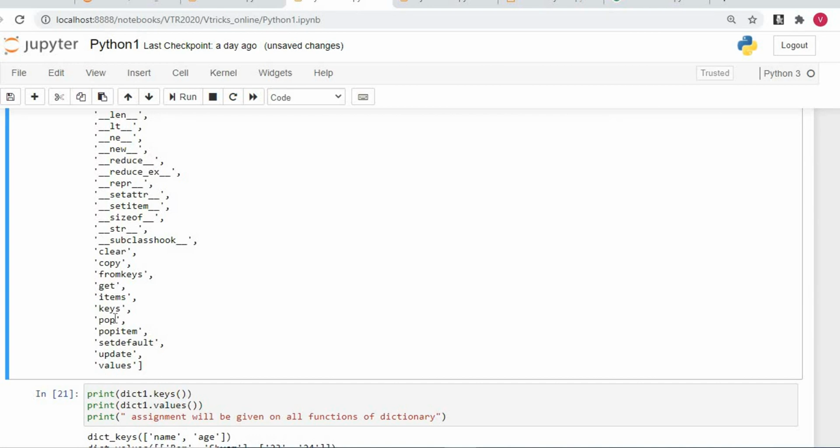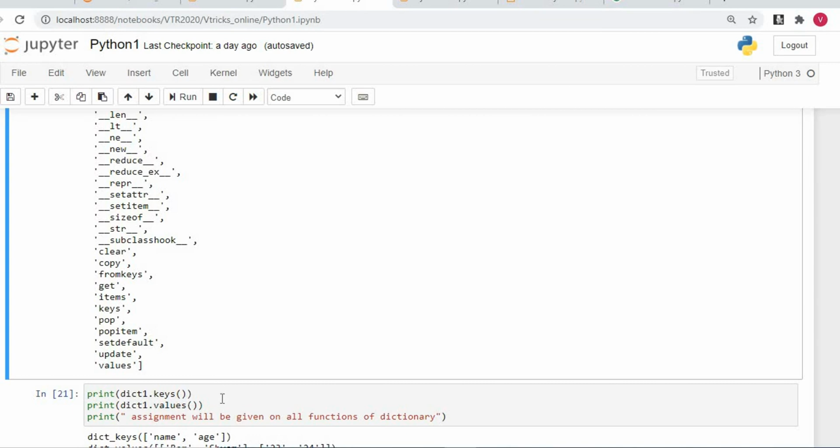These are the different functions. Again, what will all these functions do? Very simple. You can do help of flower bracket dot clear, then you will get to know what the clear function will do. Help of flower bracket dot items, you get to know what items will do. These are all the functions. What is a function? As I told you, we need to wait. But these are all the functions present, which we can use to do some action accordingly.